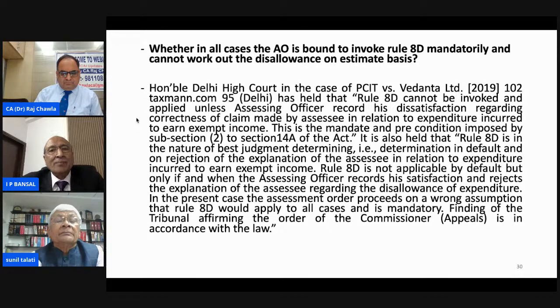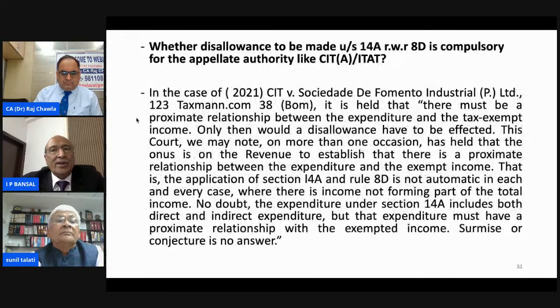This is the mandate and precondition imposed by subsection 2 of Section 14A of the Act. Otherwise, Rule 8D is in the nature of best judgment, determining in default and on rejection of the explanation of the assessee. So it cannot be held to be mandatory, Rule 8D.